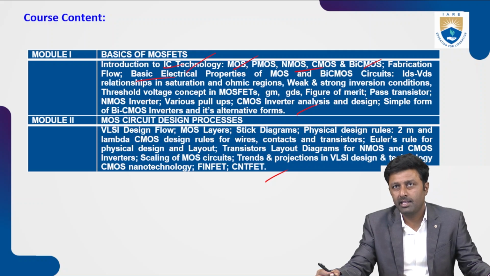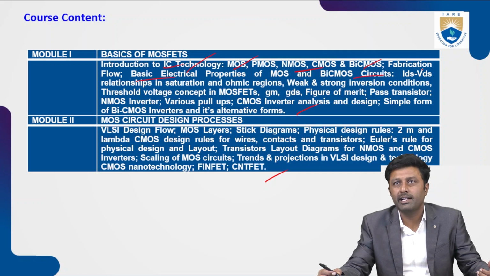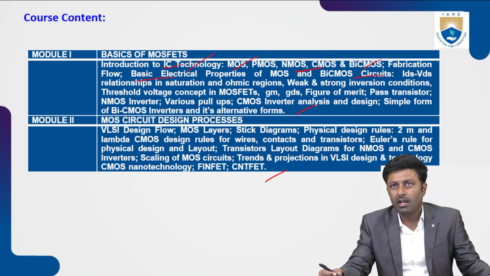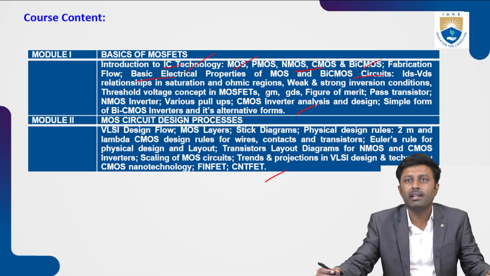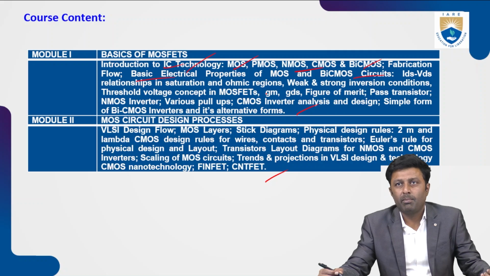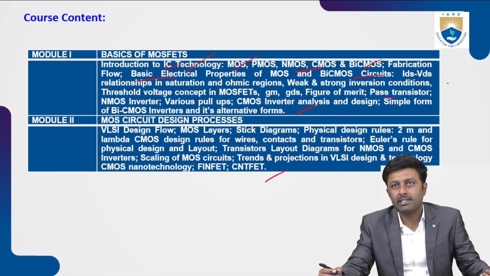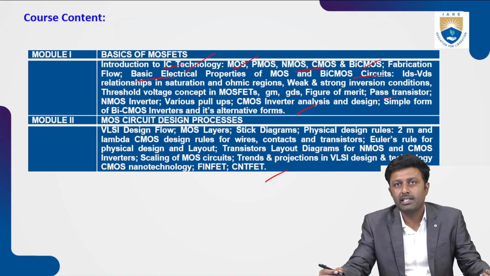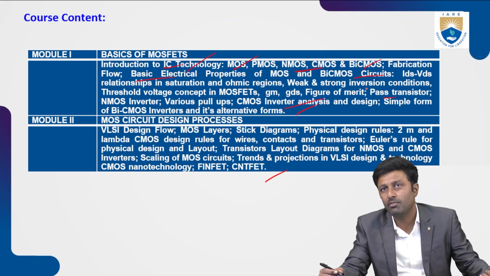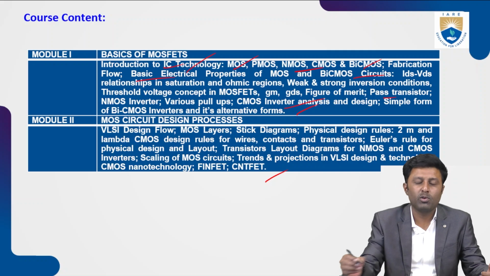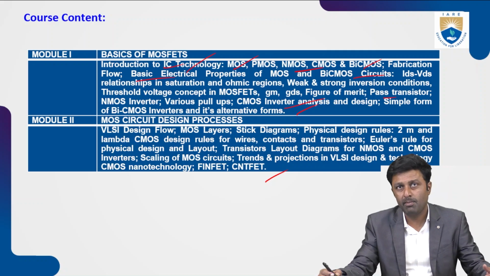Then we'll talk in detail about the BiCMOS circuits. Then here we'll derive an equation for the IDS versus VDS relationship in the saturation region and ohmic region. Apart from this, we'll see the pass transistor, then the NMOS inverter, various pull-ups and pull-up regions. Then at the end, we'll talk about the CMOS inverter analysis and design. So this is about module 1, that is the basics of the MOSFET.